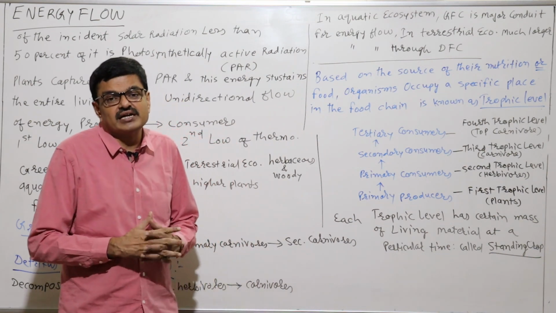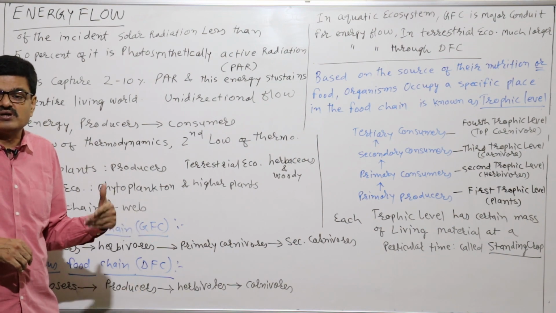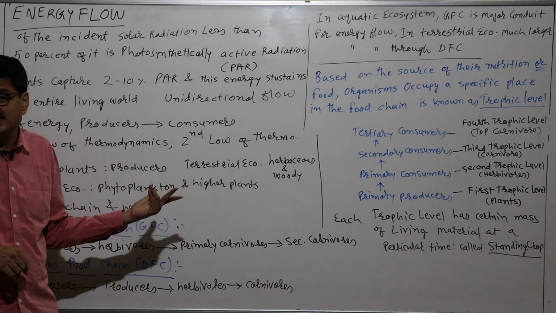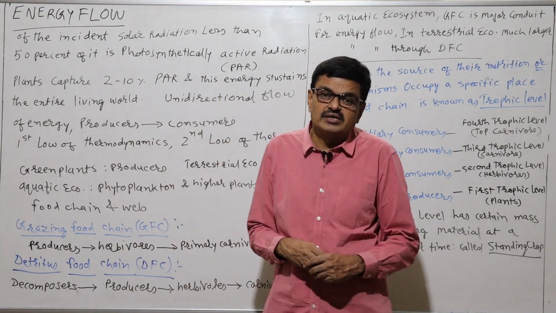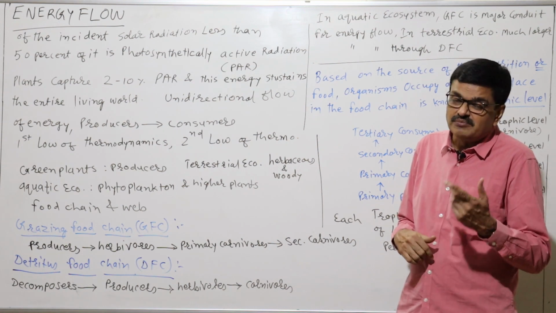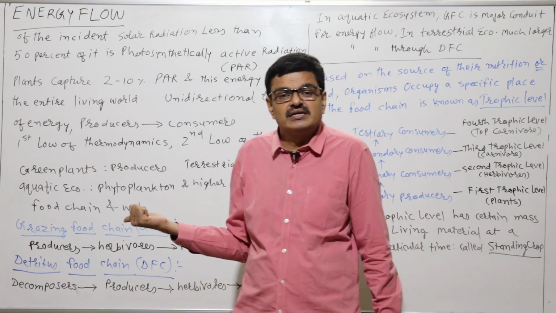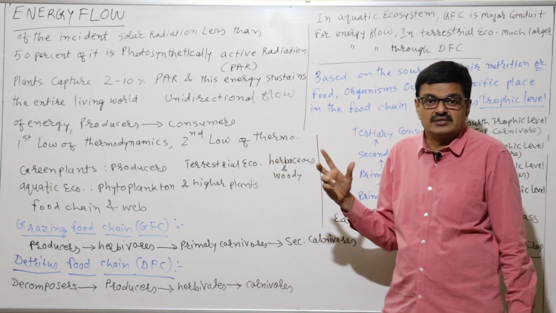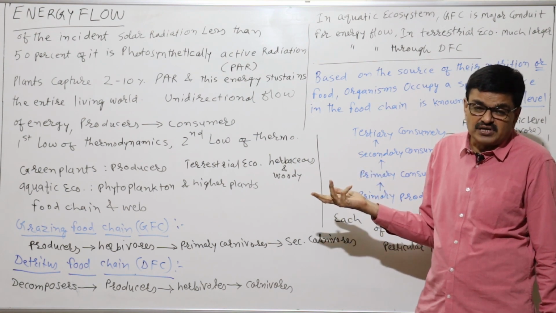Now, the organisms which feed upon the herbivores, or we can say primary consumers, are called carnivores, or secondary consumers. Some organisms feed upon that particular primary carnivore, and that is called the top carnivore, or secondary carnivore, or third level of consumer.